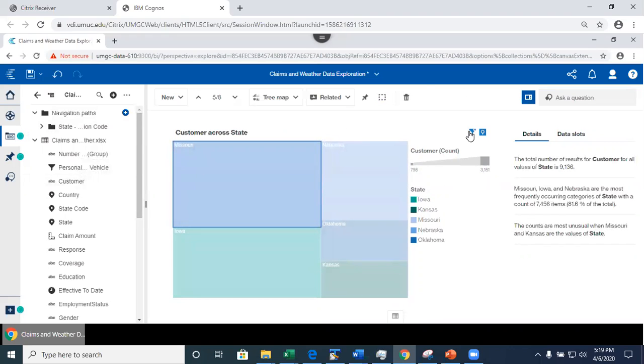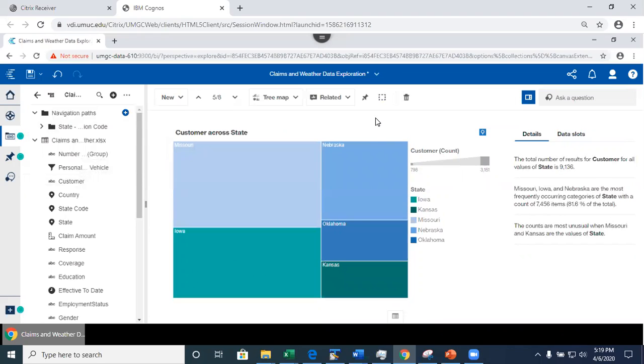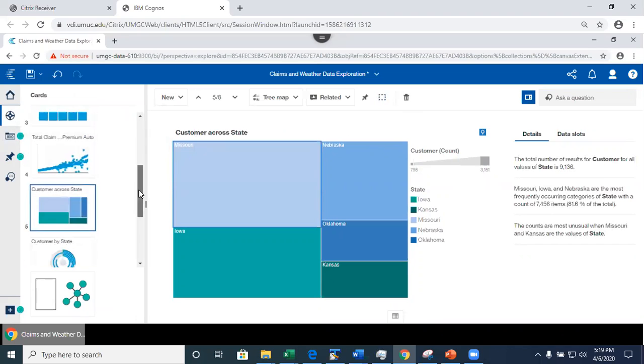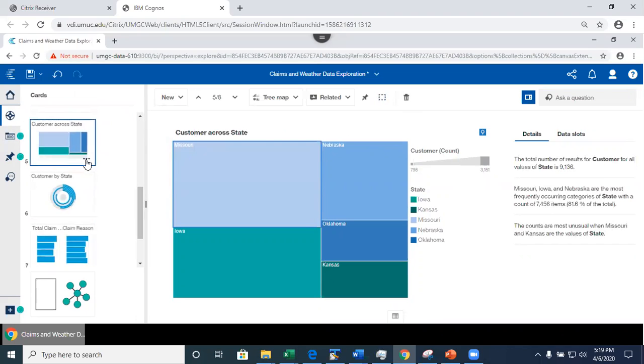So here, let me unfilter it. And this time, instead of adding it to the pin, I'm gonna copy this visualization. Let's see, let me try. I'm gonna go back to my cards and let me find it. It's here, right? So what I'm doing is clicking here on this ellipsis and I'm gonna do copy. See this? One asset is copied.